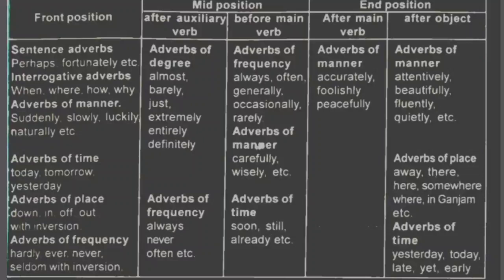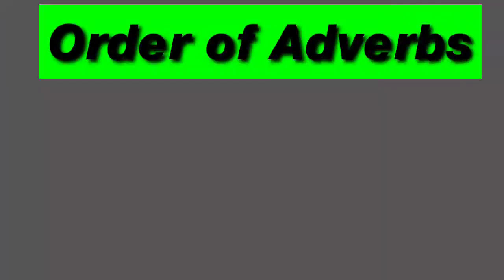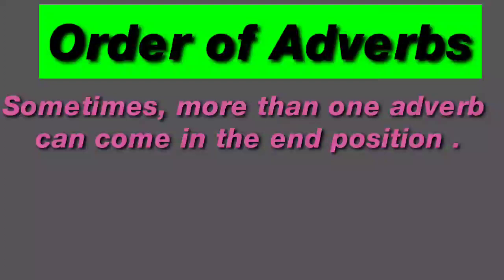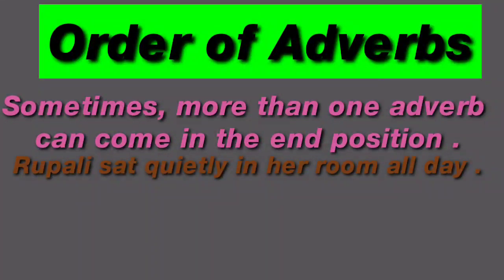Then order of adverbs. Sometimes more than one adverb can come in the end position. For example, Rupali sat quietly in her room all day.